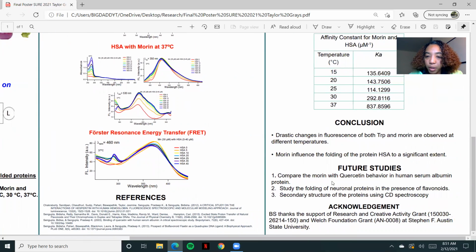And in the future, we hope to compare the morin with quercetin behavior and human serum albumin protein more as we are continuing to go on through that, and then study neural proteins, and like I said before, use circular dichroism to study the secondary structure.